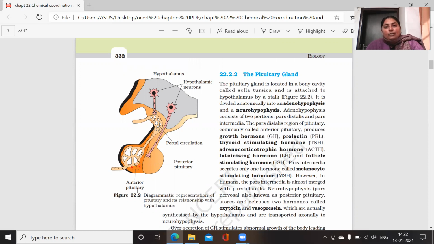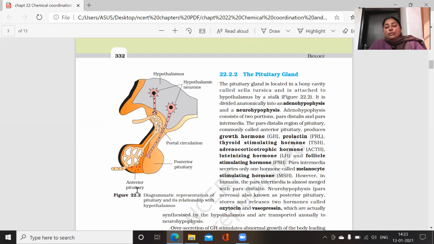Okay, students, now let us have a look at the pituitary gland. What is this pituitary gland? It is also known as the master gland of the body, because it regulates the functioning of other glands, and it allows or inhibits these glands to secrete hormones. The pituitary gland is located in a bony cavity called the sella turcica, and it is attached to the hypothalamus with the help of a stalk.